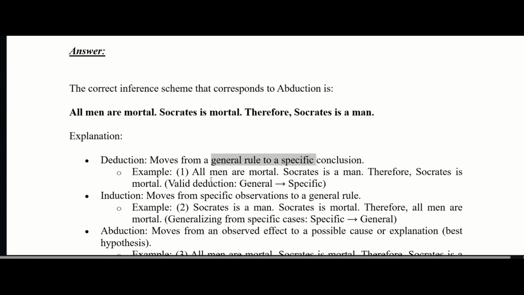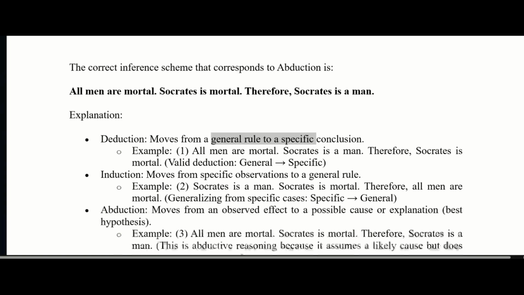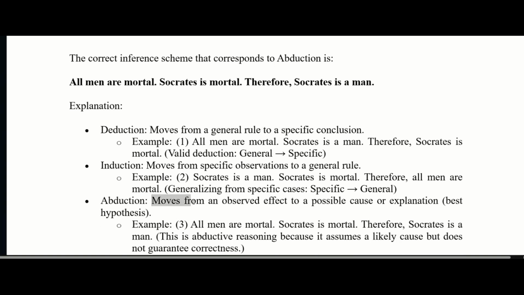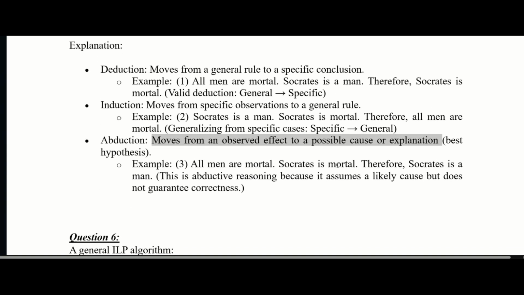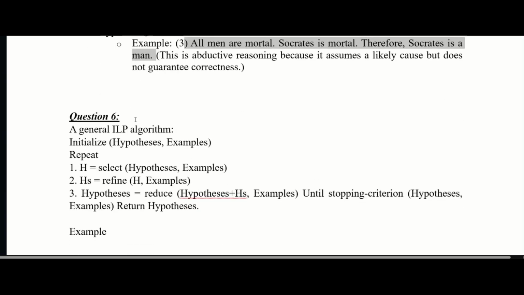Now abduction moves from an observed effect to possible cause or explanation. Best hypothesis, like all men are mortal, Socrates is mortal, therefore Socrates is a man. So this is a kind of possible cause or explanation. This is the abductive reason because it assumes a likely cause but does not guarantee correctness. Now question 6 is there. Now how we found the answer?